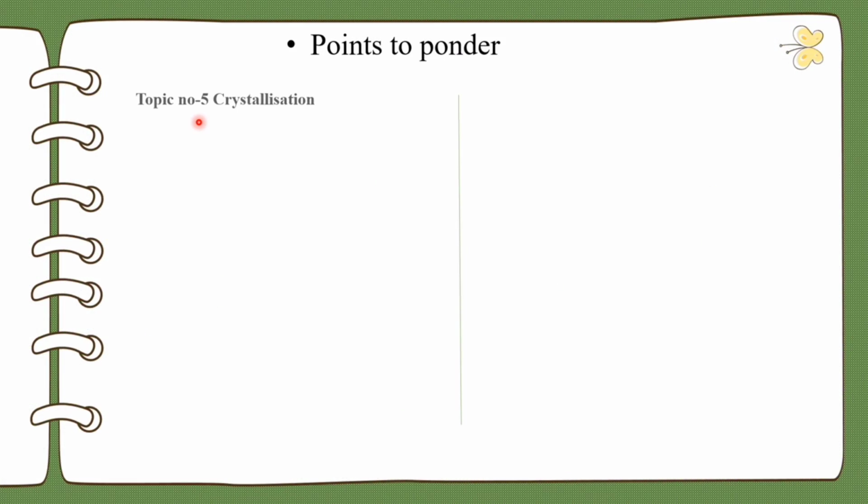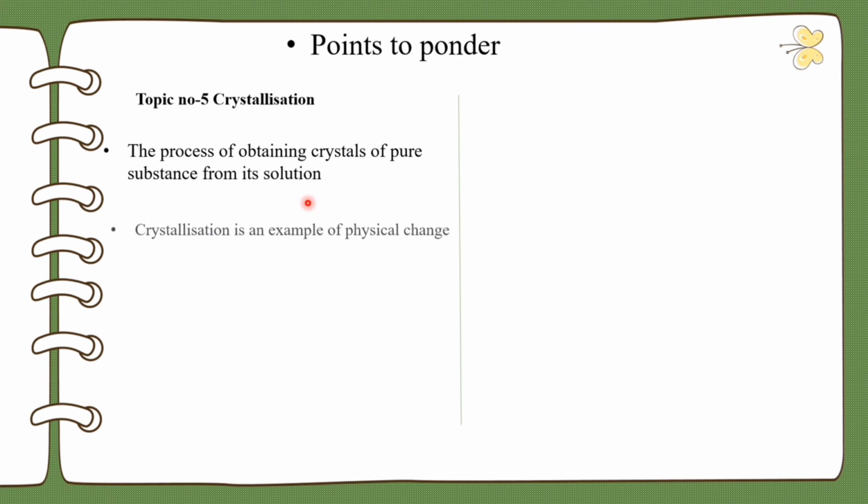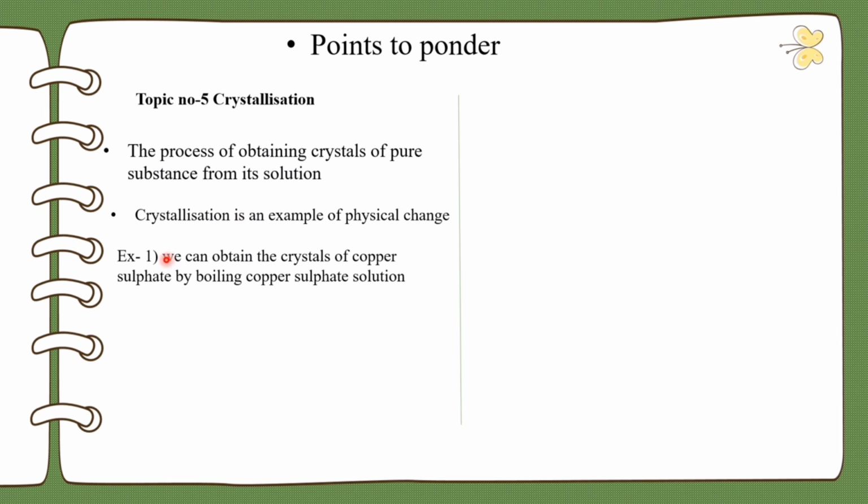Topic number 5, crystallization. What is crystallization? The process of obtaining crystals of a pure substance from its solution is called crystallization. It is an example of physical change. Example: we can obtain crystals of copper sulfate by boiling copper sulfate solution. Second example is salt, which is obtained by evaporation of seawater. Both copper sulfate and salt are examples of the crystallization process. So with this we have completed the physical and chemical changes unit.